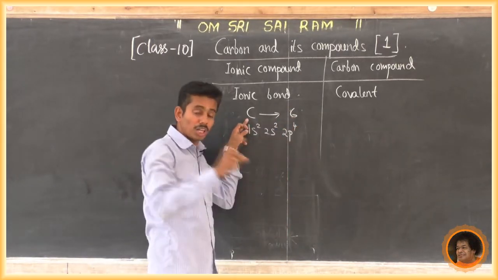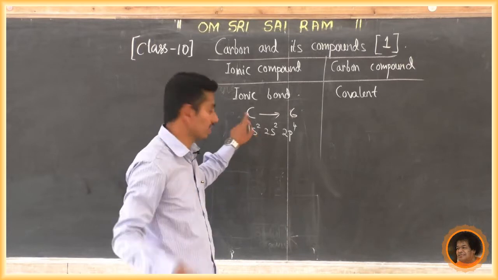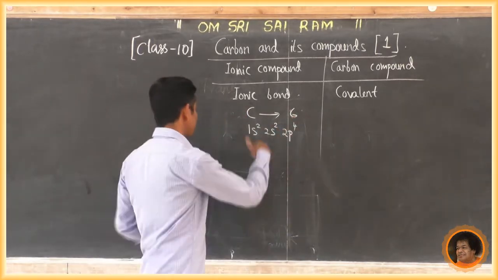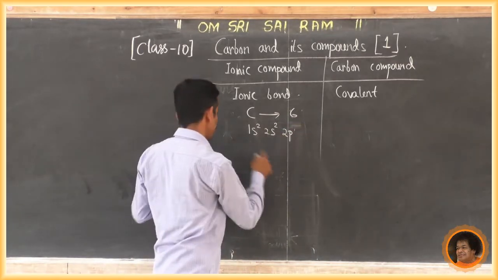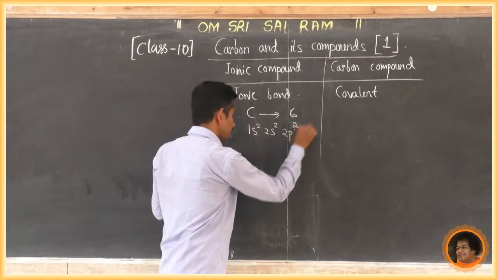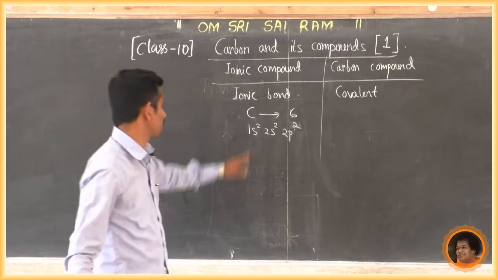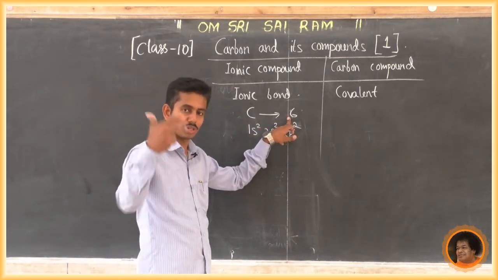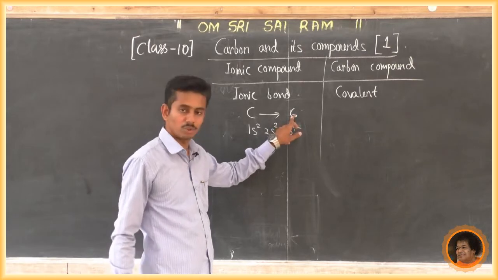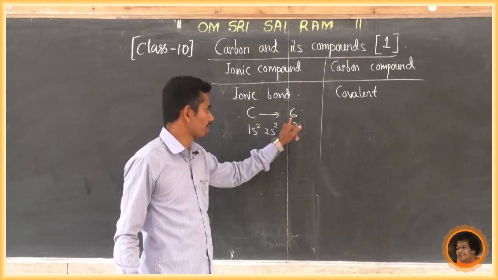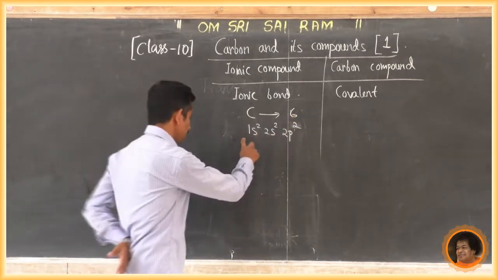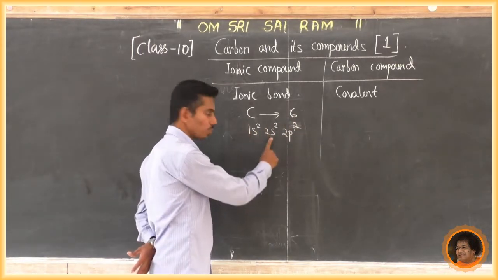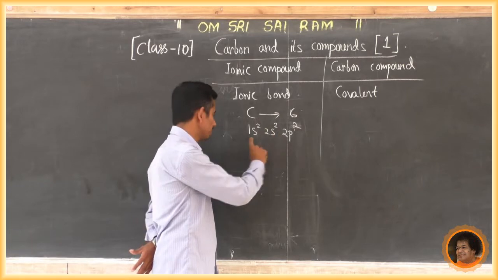So the total number of electrons is 6, and the total number of protons is also 6. If we write the electronic configuration, we get 1s2, 2s2, 2p2. This is the electronic configuration of carbon.